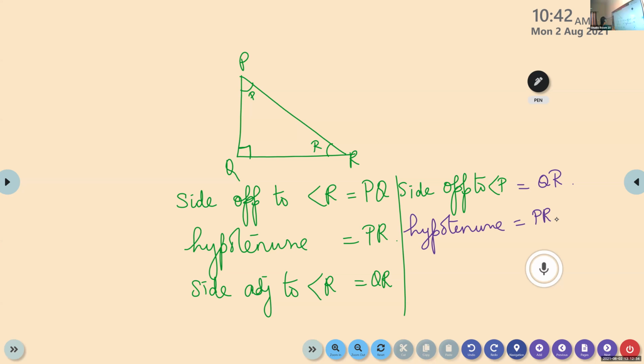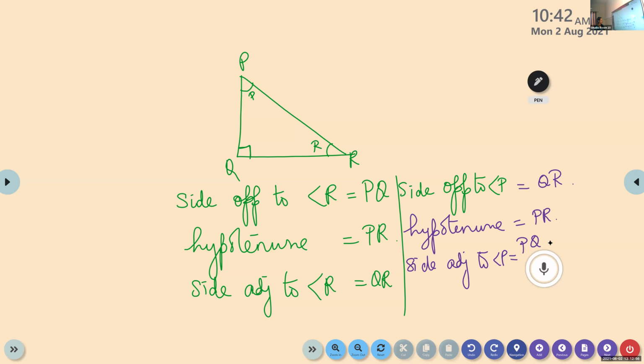And Mary, side adjacent to angle P. Side adjacent to angle P is PQ. Yes, correct. Is it clear, children?